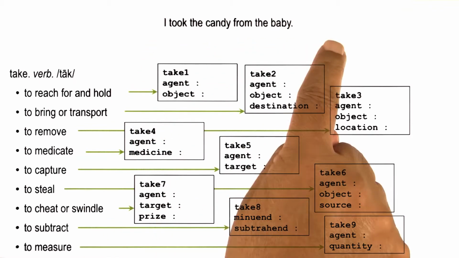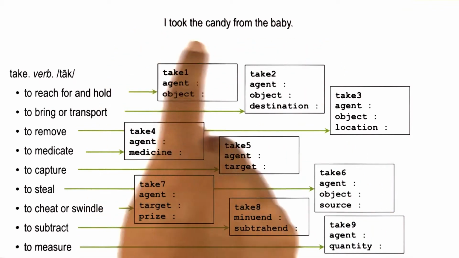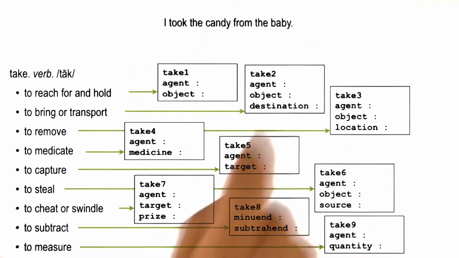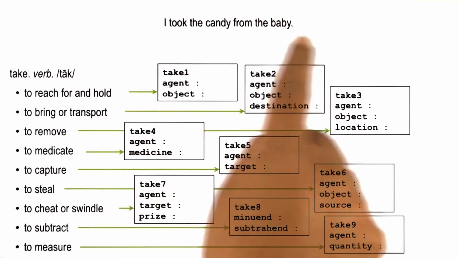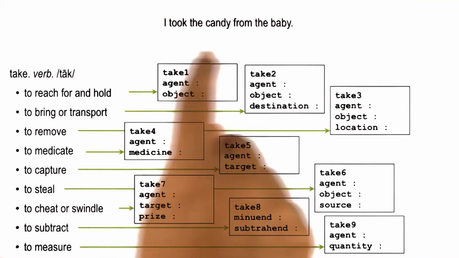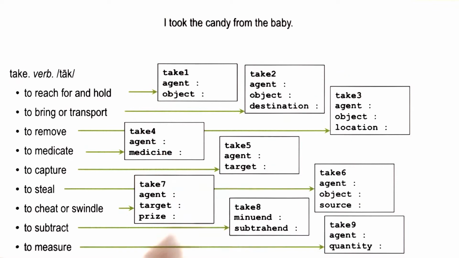I took the candy for the baby. I took the toy from the baby. I took the medicine from the baby. I took the smile from the baby. I took a smile for the baby. They are all valid English language sentences, and each one of them tells a story.